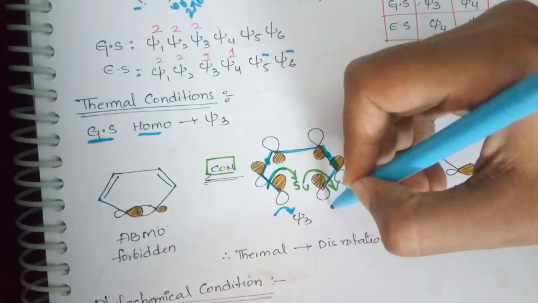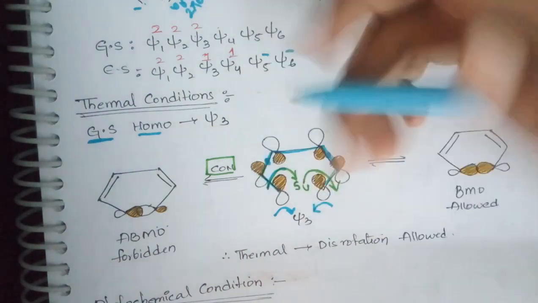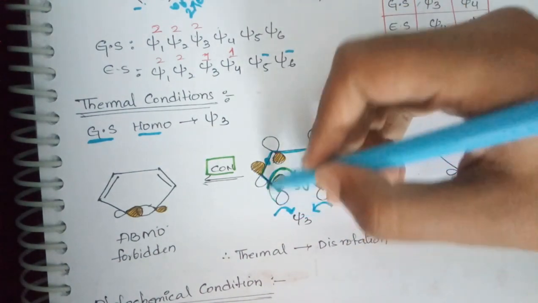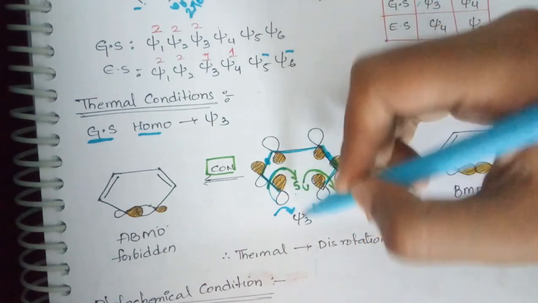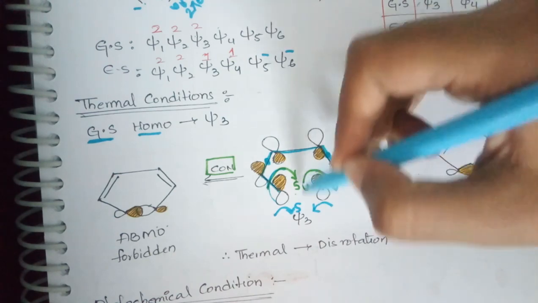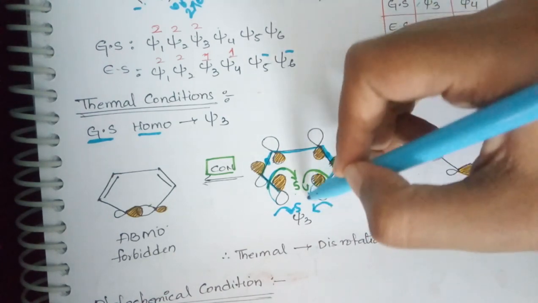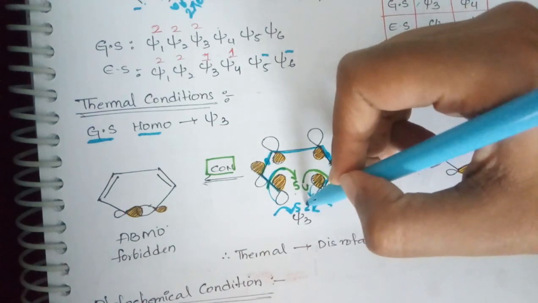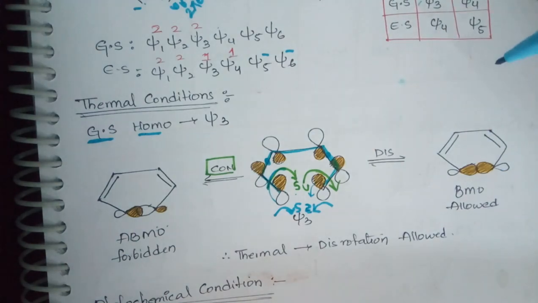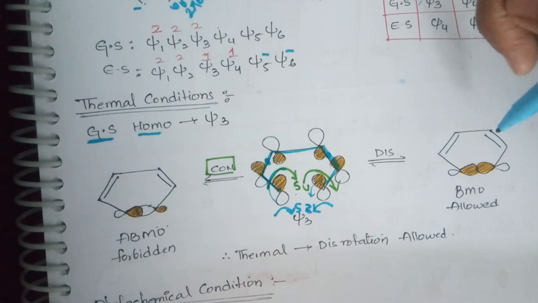Now if we go for disrotation, disrotation is nothing but you have to rotate one lobe in a clockwise direction and the other lobe in an anti-clockwise direction. When I rotate this lobe in clockwise direction, shaded comes inside. When I rotate the other lobe in the anti-clockwise direction, the shaded only will come inside. So you will get shaded and shaded. These both shadeds will overlap with each other, leading to a bonding molecular orbital, which is symmetry allowed.